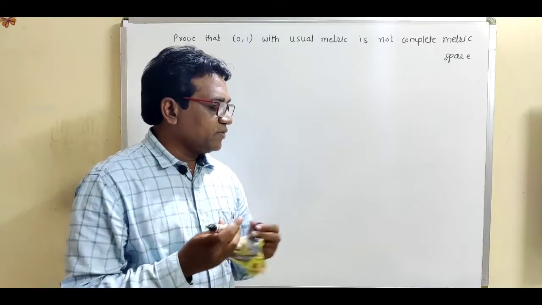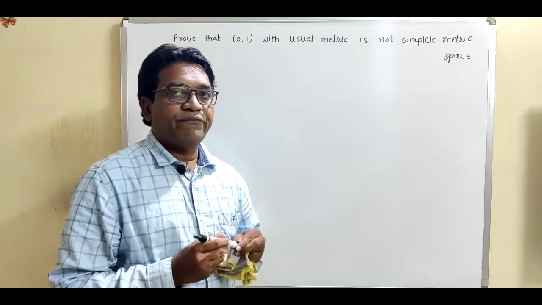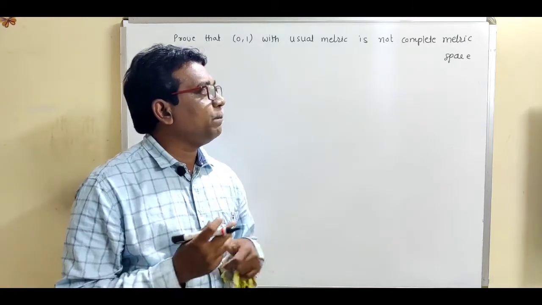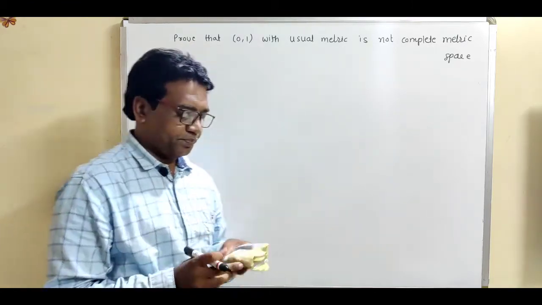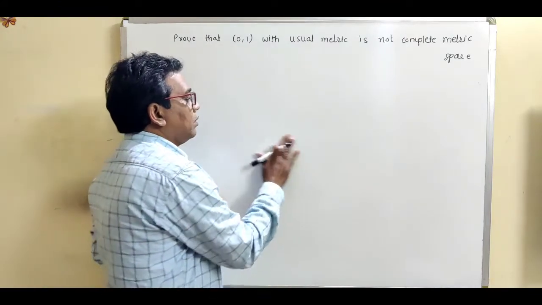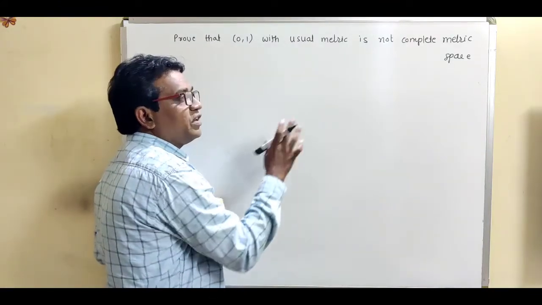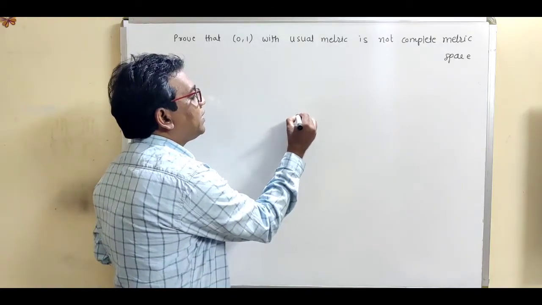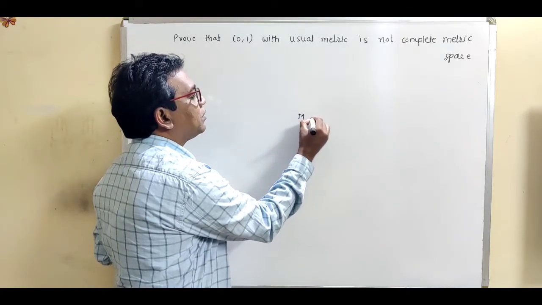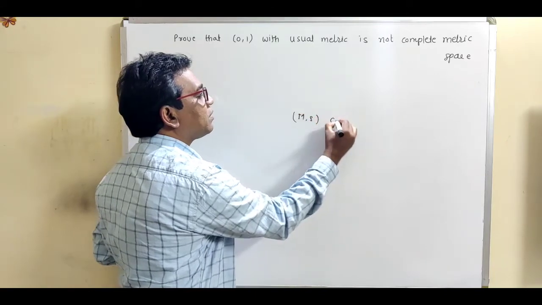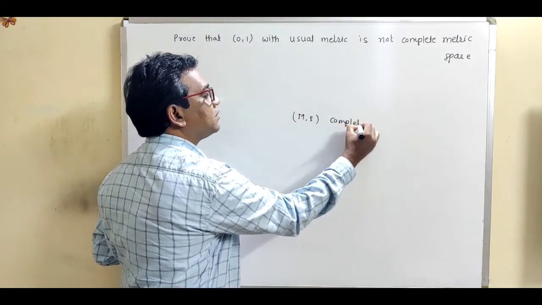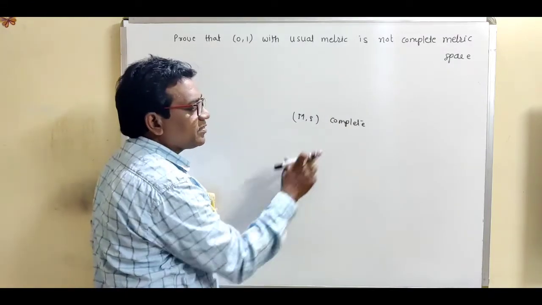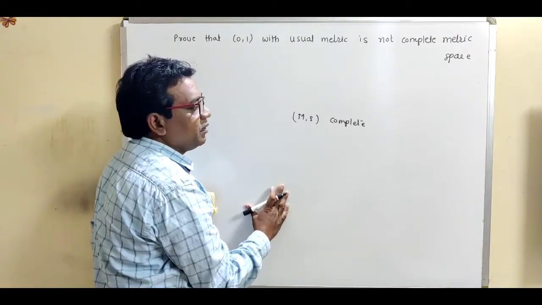Now in the previous video we have seen the definition of complete metric space. A metric space (M, ρ) is said to be a complete metric space if every Cauchy sequence is a convergent sequence in that particular metric space.